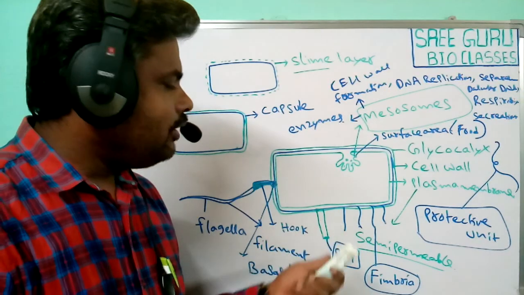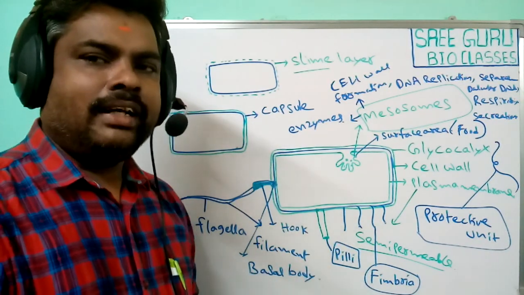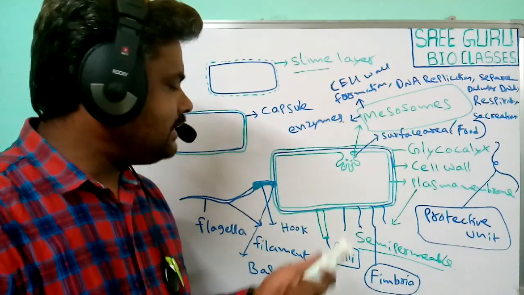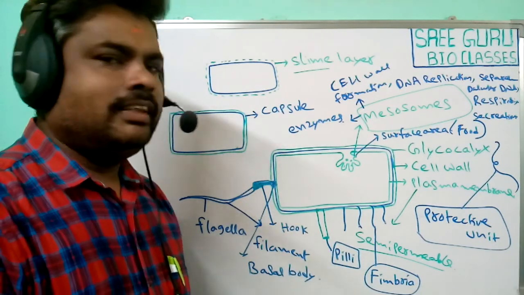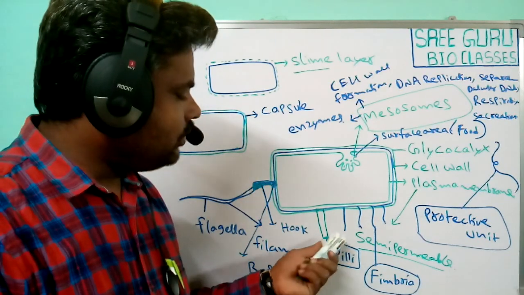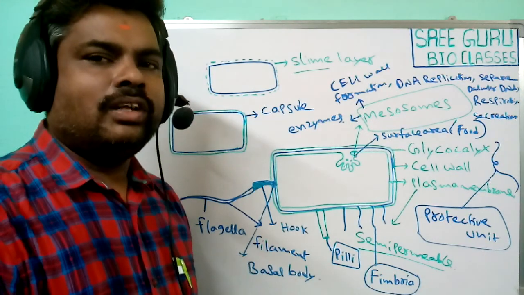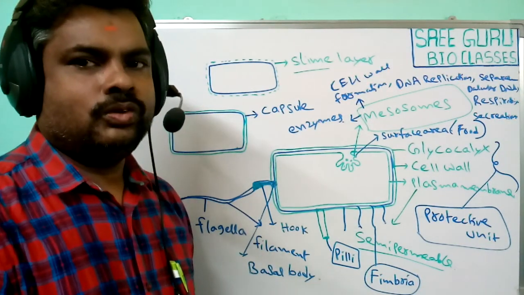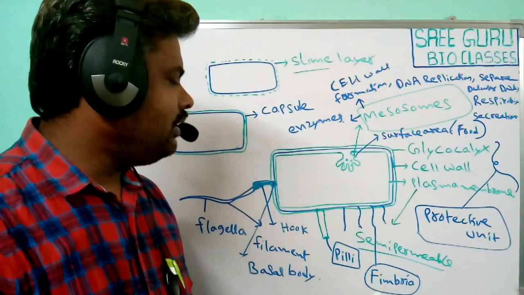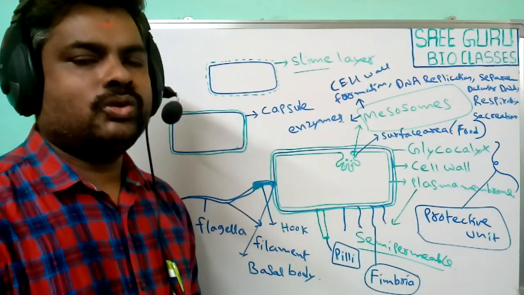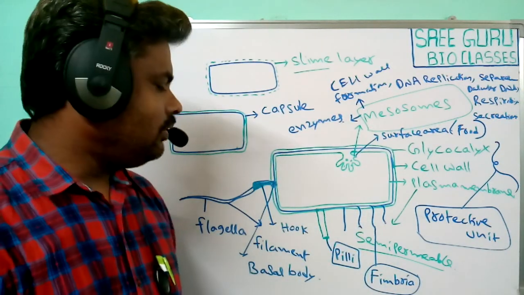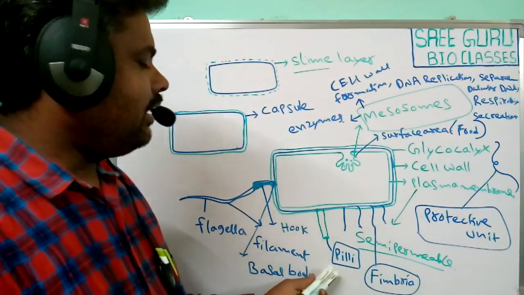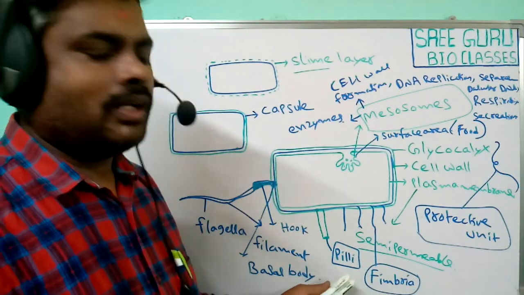Sometimes, the parasitic bacteria present inside organisms also use fimbriae to attach to host tissues. So fimbriae are for attachment to host tissue cells. So pili and fimbriae are not involved in the motility process.